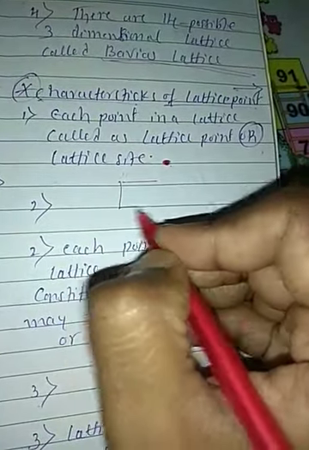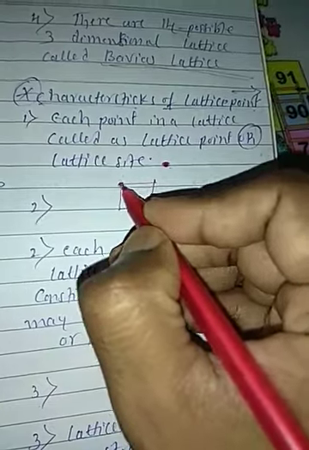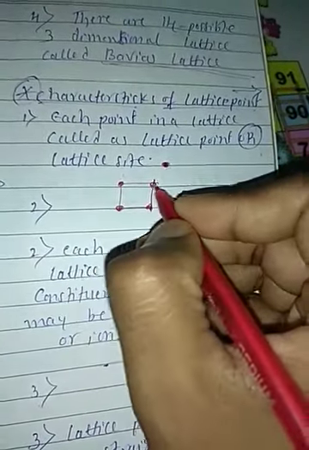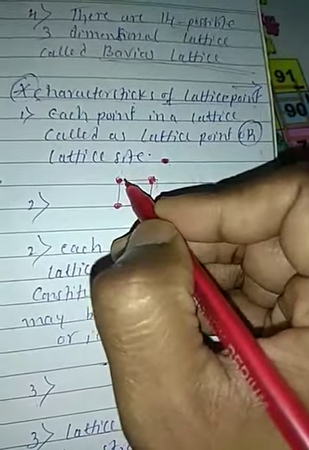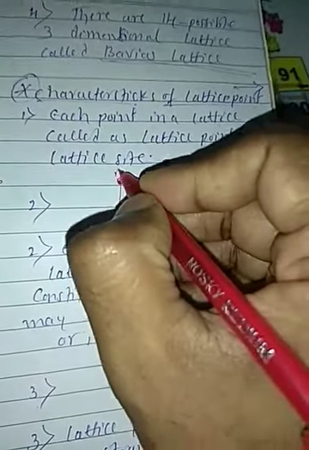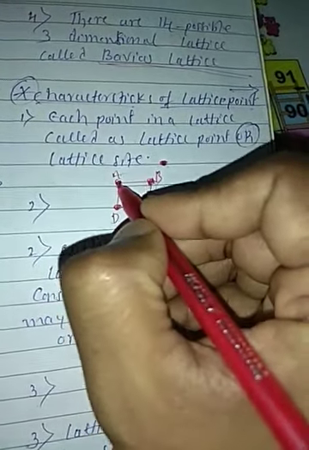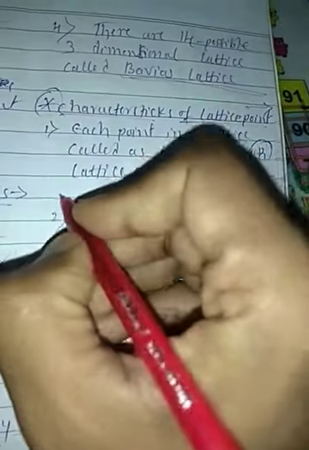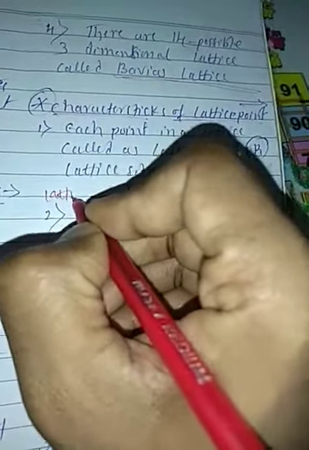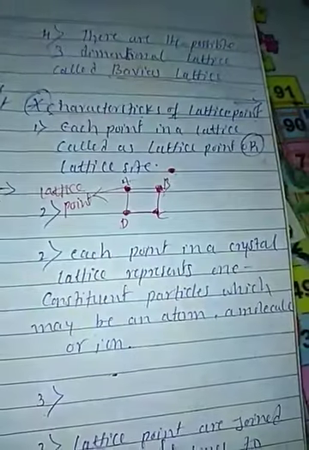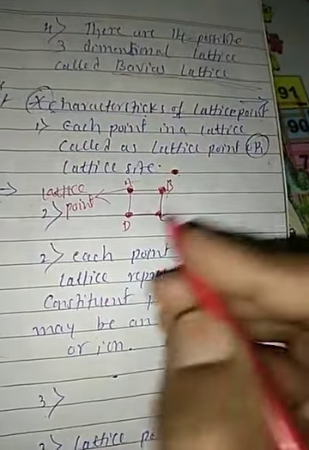In these crystals, each point, either this A point or this B or this C or this D, is one lattice point.